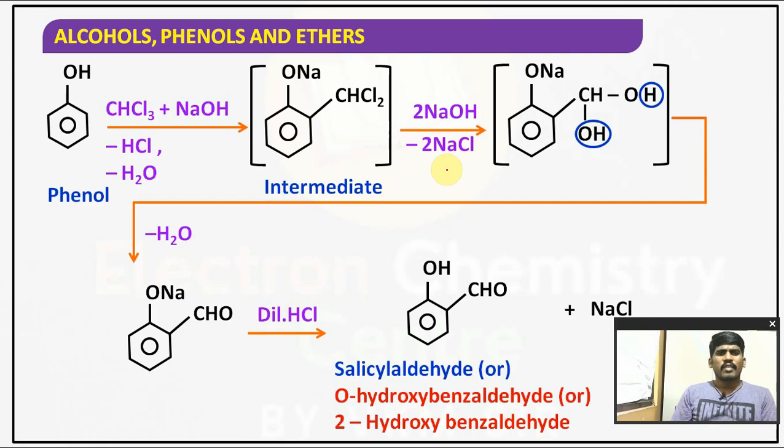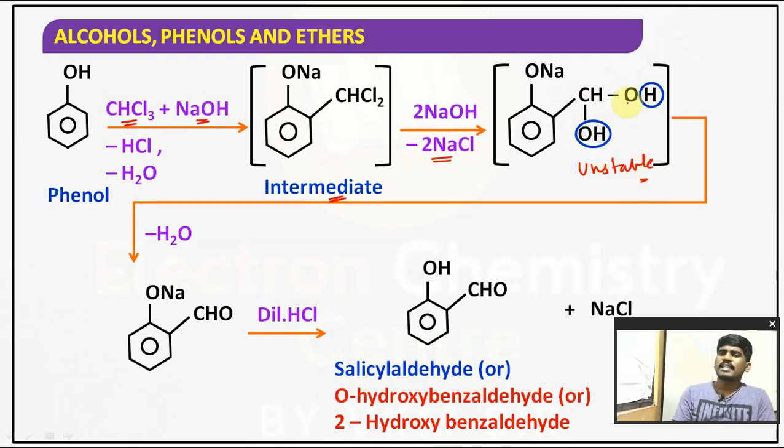Okay. So whenever phenol is treated with chloroform in the presence of an alkali, it forms an intermediate which upon further treatment with 2 moles of NaOH, with 2 moles of NaCl removed, gives CHOH-OH. Whenever carbon has 2 OH groups, it is highly unstable.